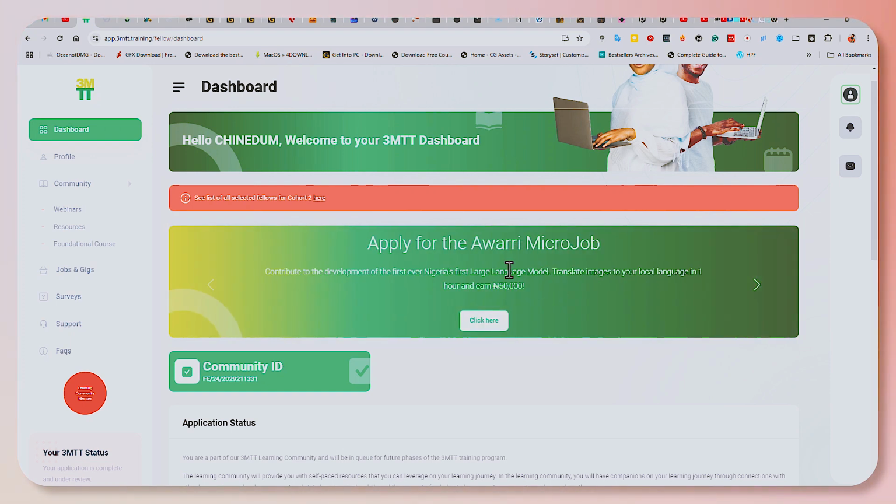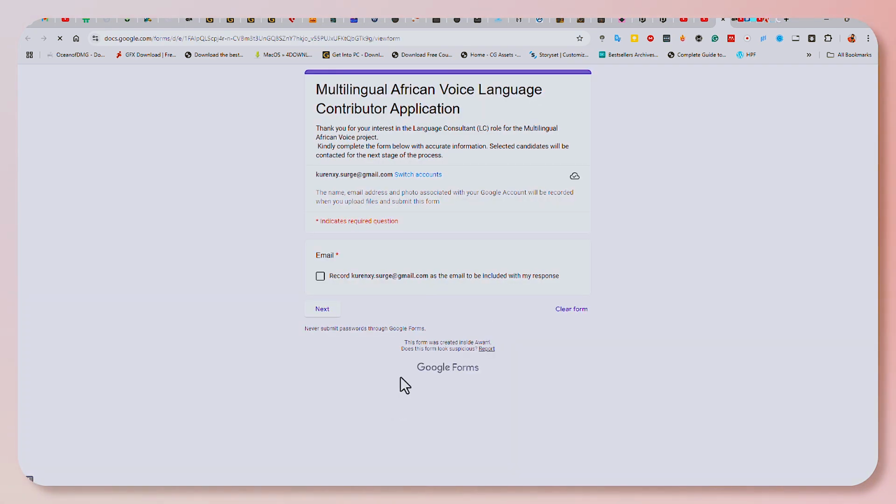Now, one thing I want you to know is that there's a job currently on the dashboard. It's called the Awari Micro Job, which is Nigeria's first ever large language model, and they are helping you to translate languages to your local language. So all you have to do is just click on this link, and it's going to take you into the Google form for you to apply. So you just fill out this form.